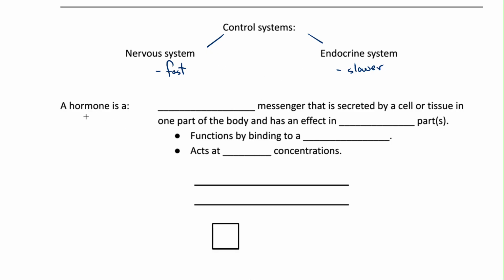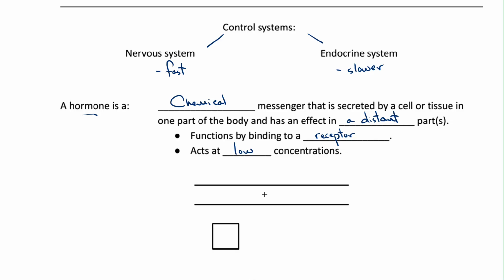Before we go further, let's define a hormone. A hormone is a chemical messenger that is secreted by a cell or tissue in one part of the body and has an effect in a distant part or parts of the body. It functions by binding to a receptor. That receptor can be either on the cell surface or intracellular, and hormones act at low concentrations. You don't need a lot of a given hormone to get an effect.